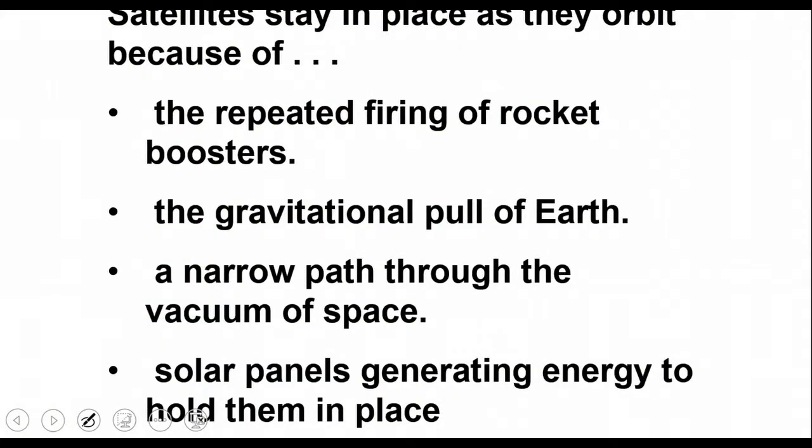Okay, centripetal force is what keeps satellites in their orbit, and this is how it happens. They use repeated firing of rocket boosters, the gravitational pull of the Earth, the narrow path through the vacuum of space, and they also have solar panels generating energy to hold them in place.